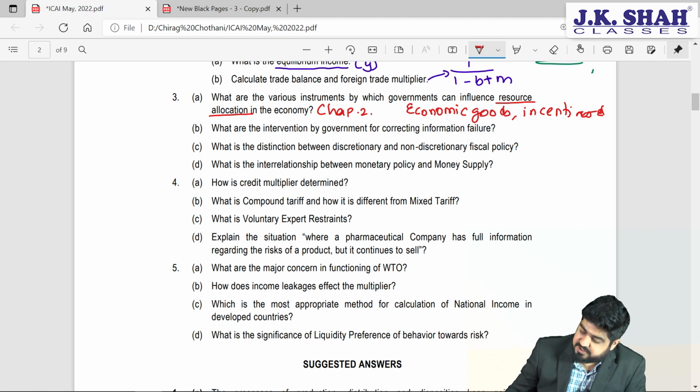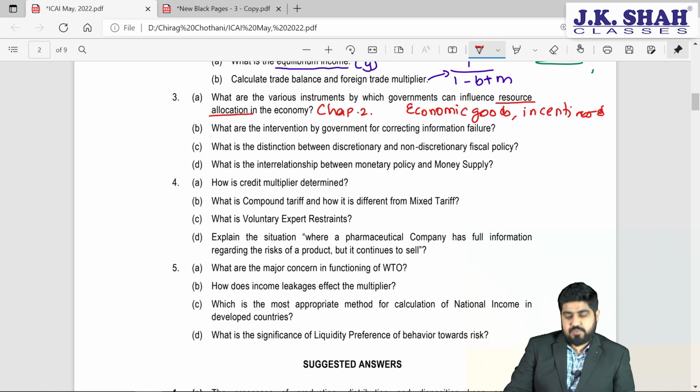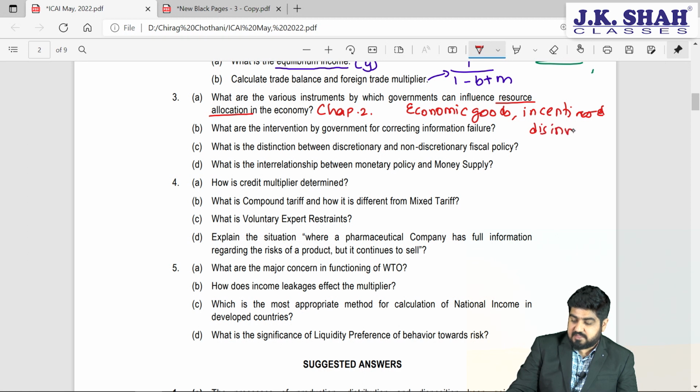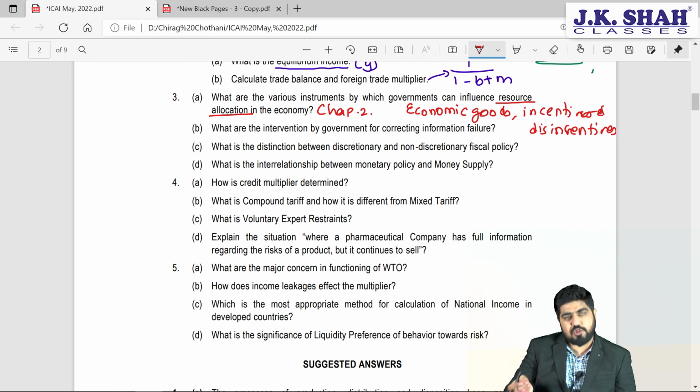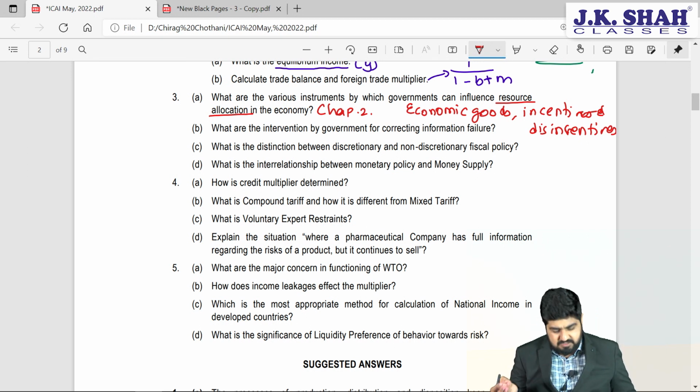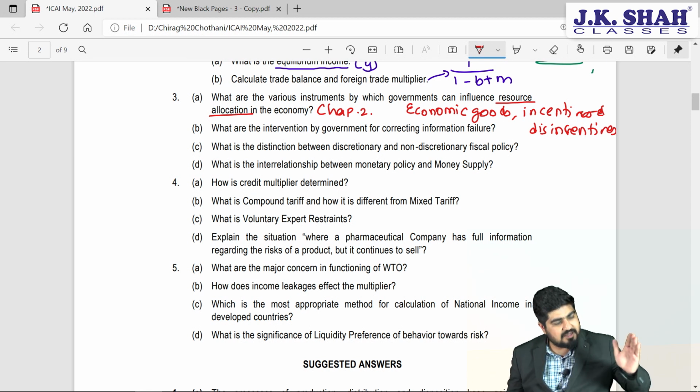Incentives means subsidies to the things which are good, and disincentives are nothing but taxes that government might charge to products which are not good for the economy, like demerit goods. Apart from that, government will introduce different types of policies like pricing policy, minimum wage act, competition policy. Government can go for regulatory advices. When I say regulatory advices, what do you mean by this? Regulations will be put into place. No smoking zones will be created, or below this age liquor consumption is not allowed.